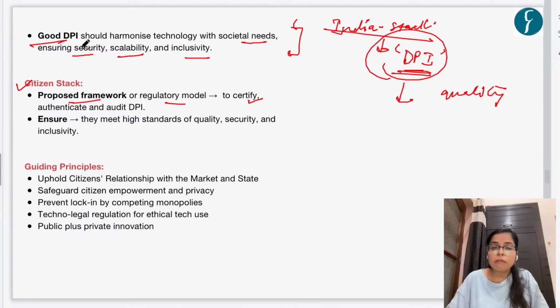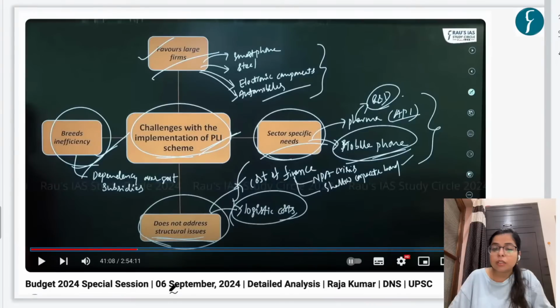Related to this article, if you want to see what the challenges are with the implementation of the PLI scheme, this was covered recently in our budget 2024 special session on 6 September 2024. So you can see these particular challenges with the implementation of PLI scheme. Okay. Now coming to our prelims discussion section.